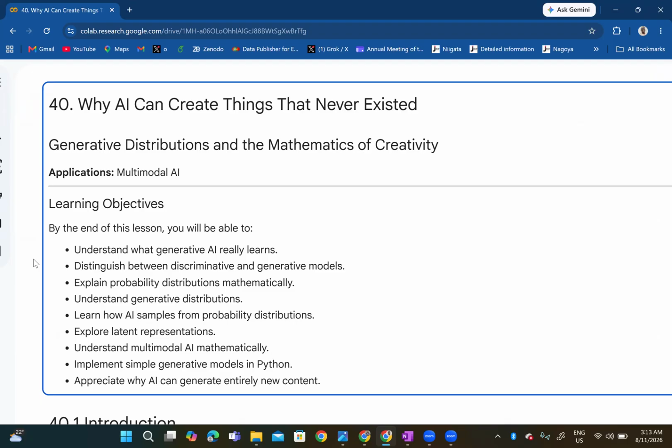When we talk about multimodal AI, we're talking about things like generating text, generating voice, generating images, and generating videos.